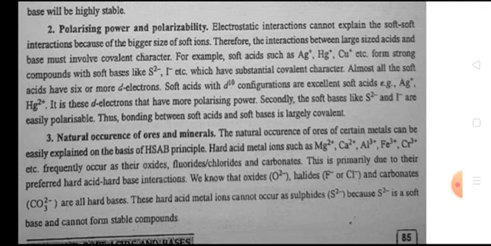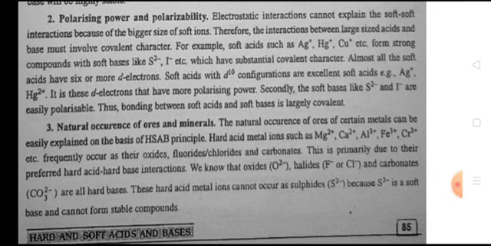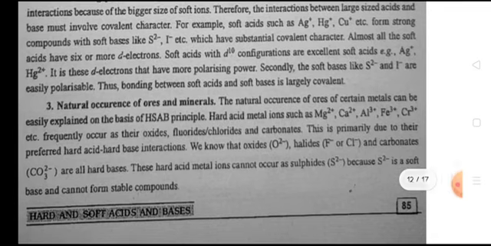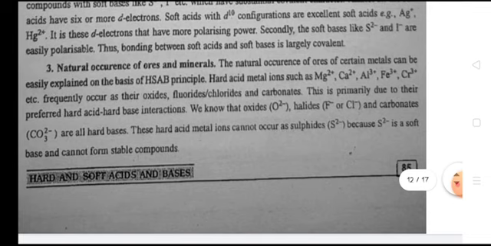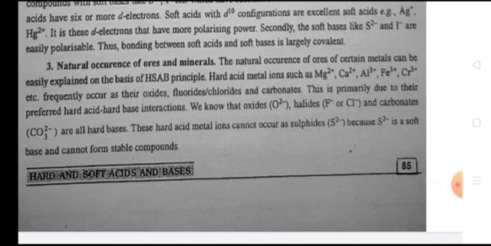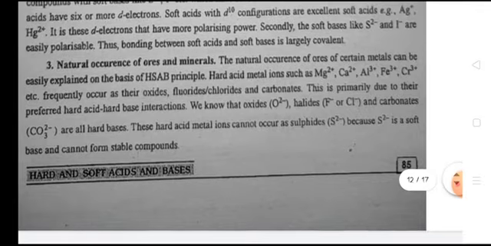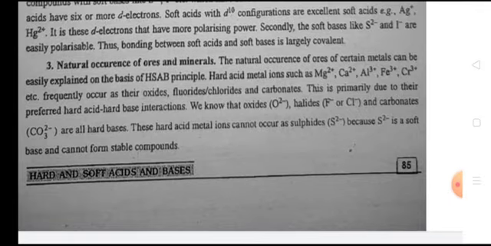Polarizing power and polarizability. Electrostatic interactions can't explain the soft interactions because of the bigger size of the soft ions. Therefore, the interaction between large-sized acid and base must involve covalent character. For example, soft acids such as Ag positive, Hg positive, etc., form strong compounds with soft bases like S2 negative, I negative, which have substantial covalent character. It is the d electrons that have more polarizing power. Secondly, soft bases like S2 negative and I negative are easily polarizable, thus bonding between soft acid and soft base is largely covalent.